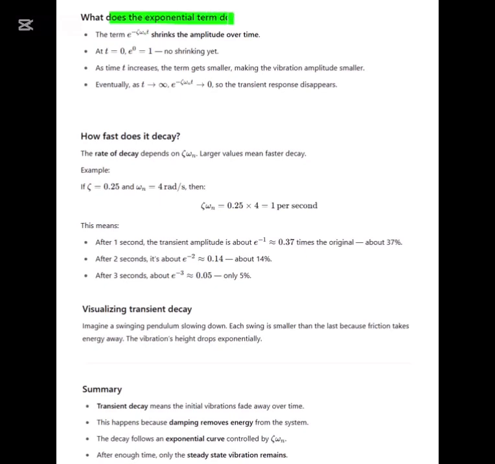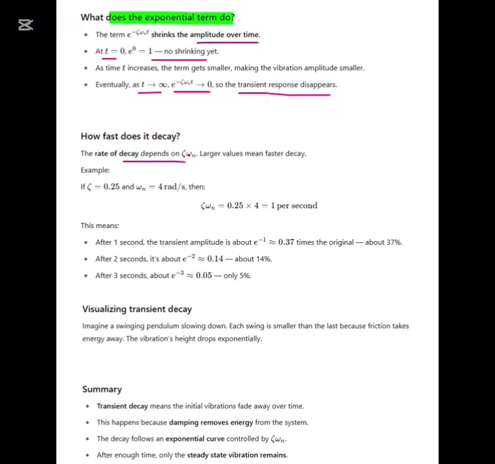What does the exponential term do? The term e^(-ζ ωn t) shrinks the amplitude over time. At t = 0, e^0 is 1, so no shrinking yet. As time t increases, the term gets smaller, making the vibration amplitude smaller. As t goes to infinity, e^(-ζ ωn t) becomes 0. So the transient response disappears.